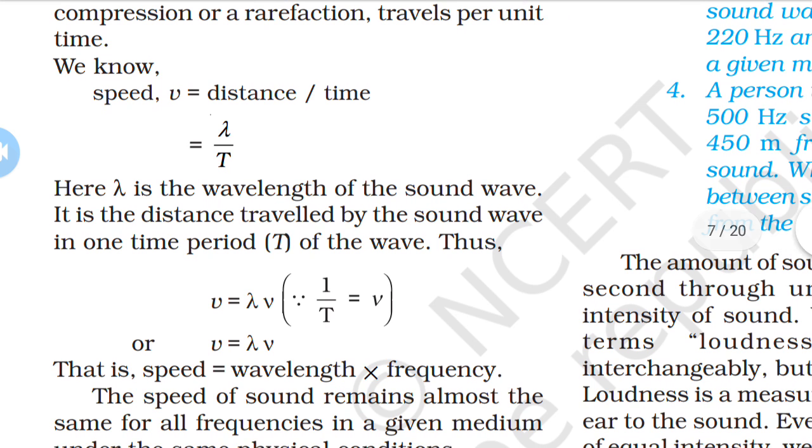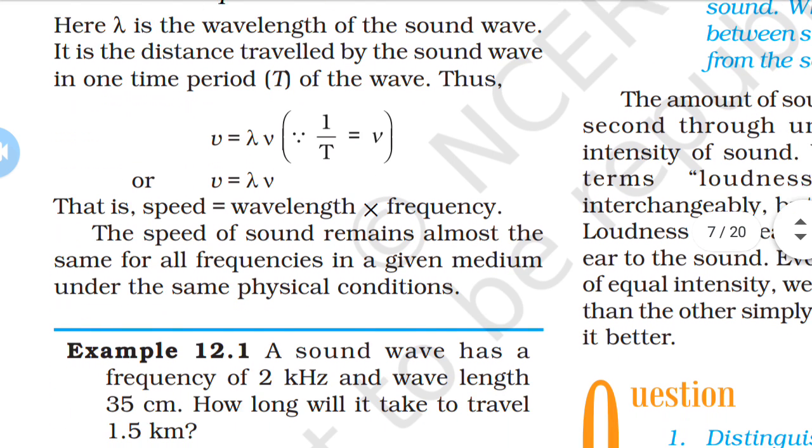So v is equal to lambda into 1 upon T. Since 1 upon T is the frequency, v is equal to lambda into nu, where frequency is inversely proportional to the time period. So speed is equal to wavelength multiplied by frequency.